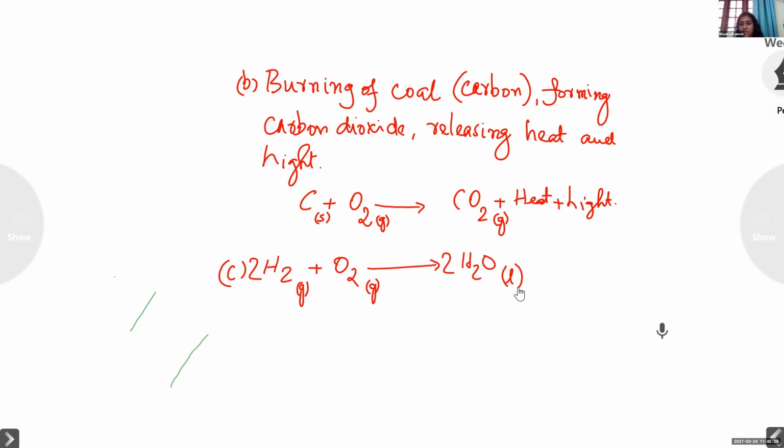Change in state. Change in state is there, that is right. But when hydrogen burns in oxygen, something is heard. What is it? A pop sound, correct. Pop sound, yes, it is.